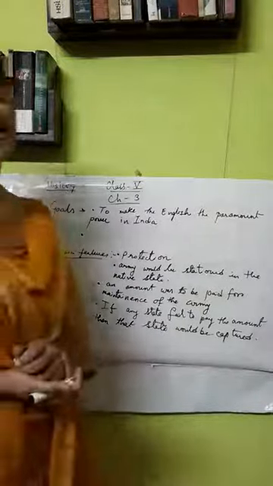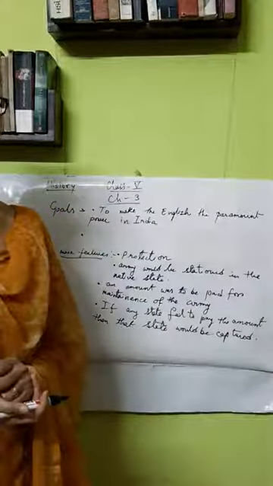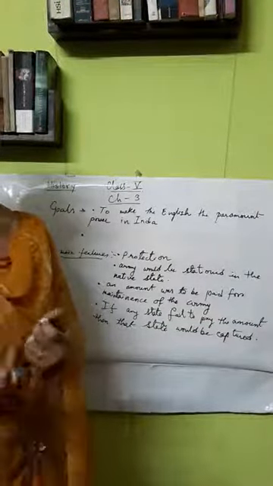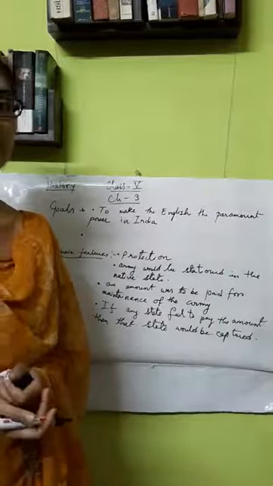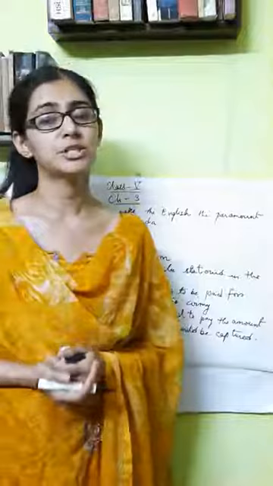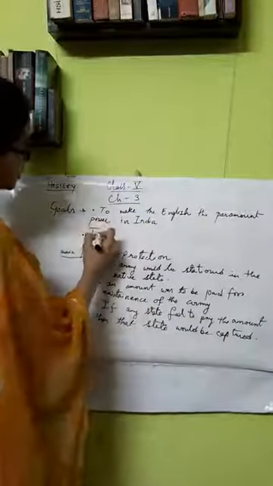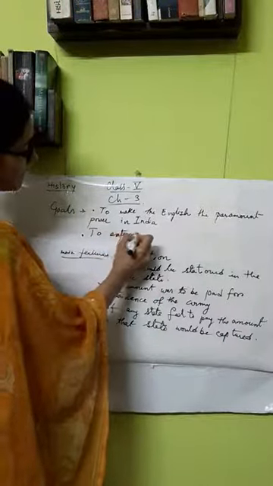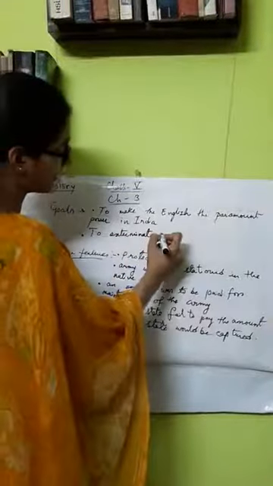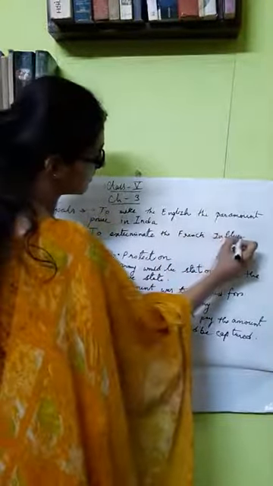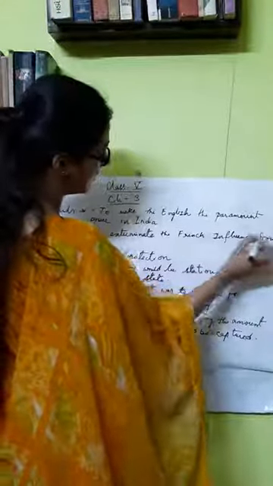Another aim of this policy of subsidiary alliance introduced by Lord Wellesley was to exterminate the French influence from India. They wanted that France should not be there in India. If it is exterminated from India, then the English East India Company can establish their monopoly trade. So this was their main motive. The second goal of subsidiary alliance was to exterminate, which means to throw off, that is to terminate, the French influence from India.